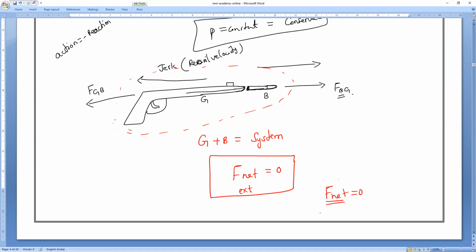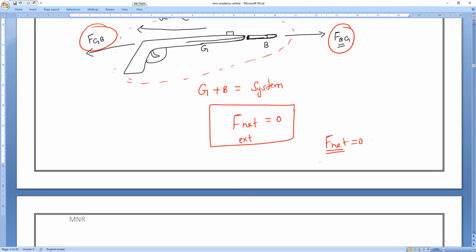Two forces are acting on this body, so F net is equal to 0. What are the two forces here? One is the forward force, and the other is the backward force. So the sum of the external forces is equal to the force exerted on the bullet by the gun plus the force exerted by the bullet on the gun, which is equal to 0.